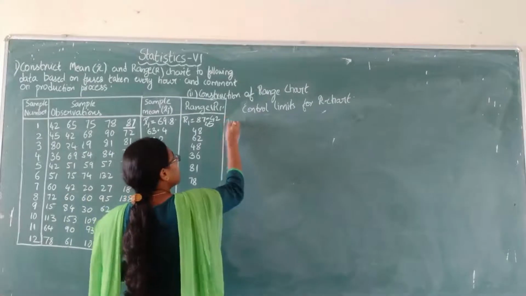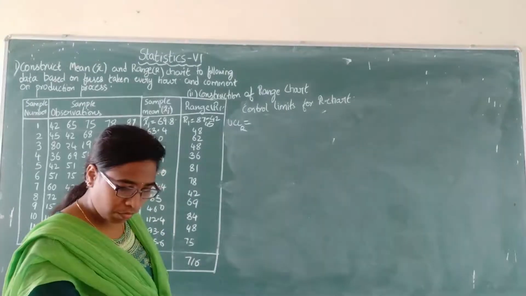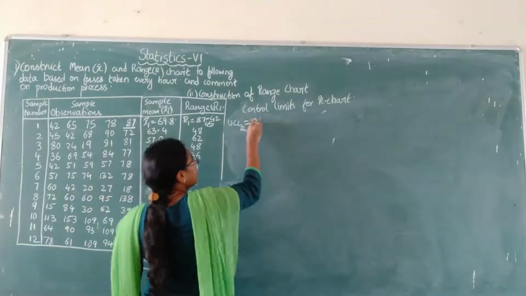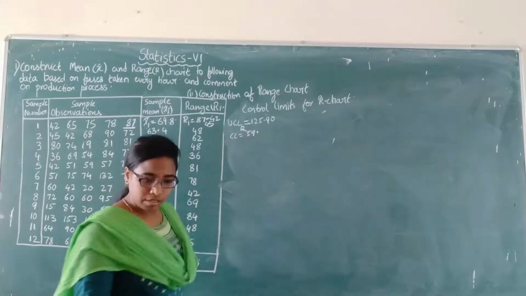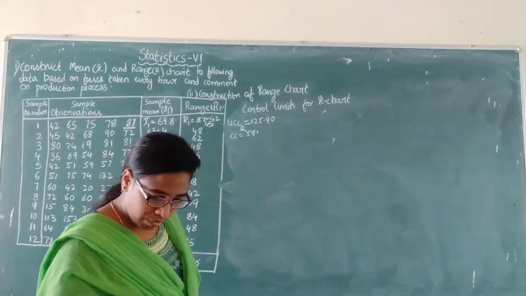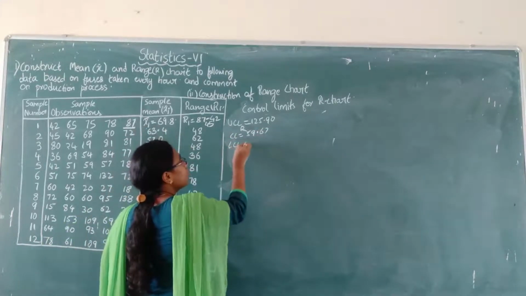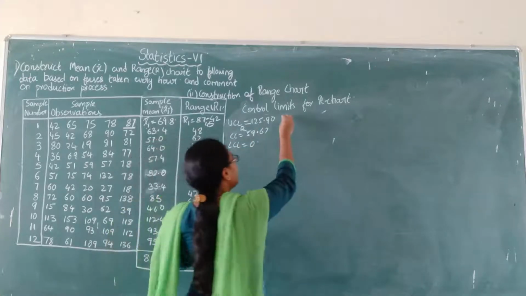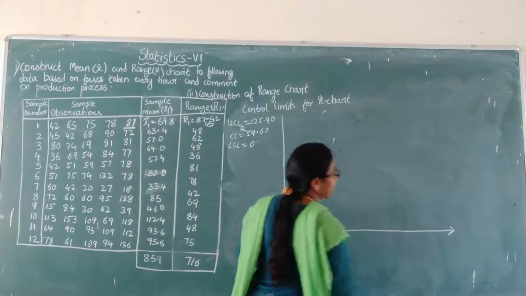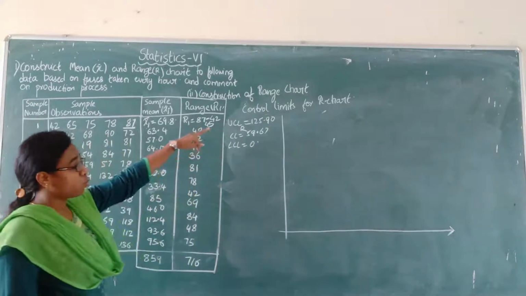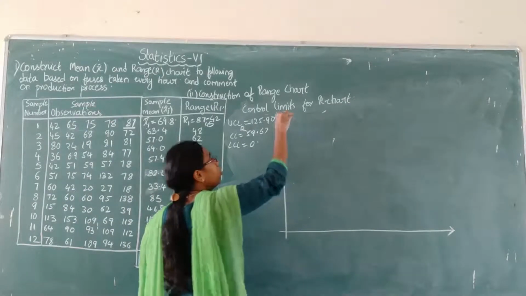So what values did we get? UCL of R equals 125.90, CL equals 59.67, and LCL equals 0. Now draw the chart, in a similar way to how you drew for the mean chart. Here the maximum value is 125, so we need to write the y-axis values up to 130.